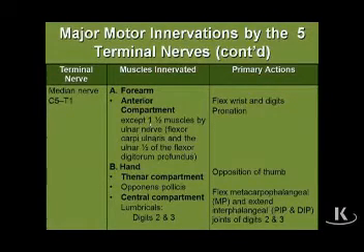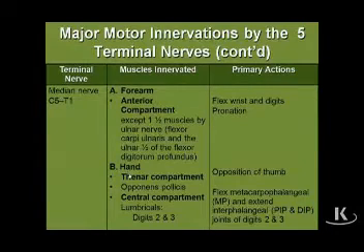And the 1.5 muscles innervated by the ulnar nerve are the 1.5 muscles closest to the ulnar nerve, meaning the 1.5 most medial muscles. So the most medial muscle is the flexor carpi ulnaris. The second most medial muscle is the flexor digitorum profundus. We only want half of that, so we'll have the medial or ulnar half of that. So it's the flexor carpi ulnaris and the ulnar half of the flexor digitorum profundus that are innervated by the ulnar nerve. Everything else in the anterior forearm is innervated by the median nerve.